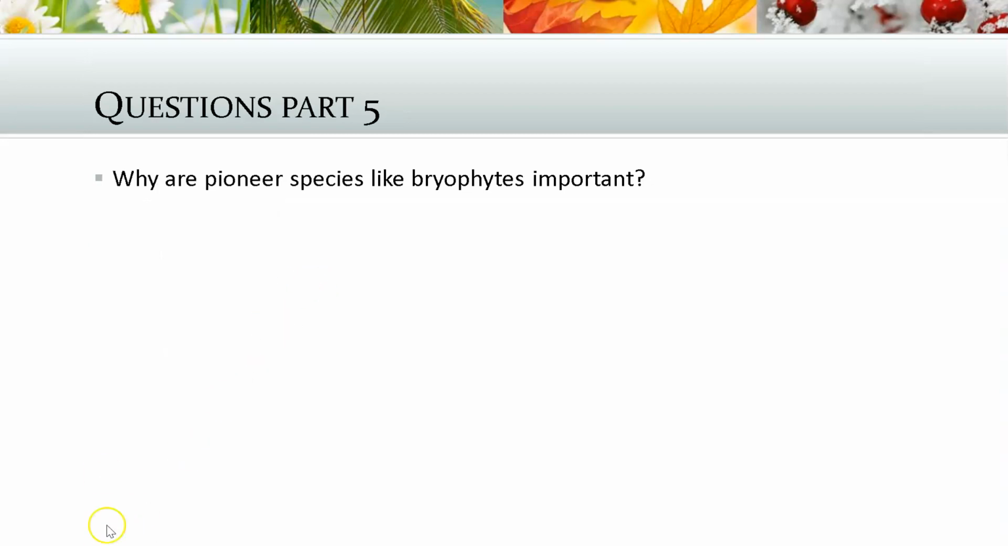So here's the question. These guys are known as pioneer species. I want you to look up from an ecology standpoint. Why are pioneer species like bryophytes important? What role do they play? Why are they so important?